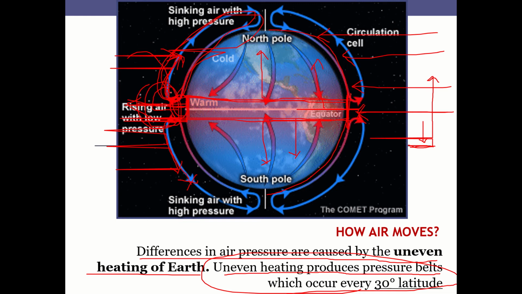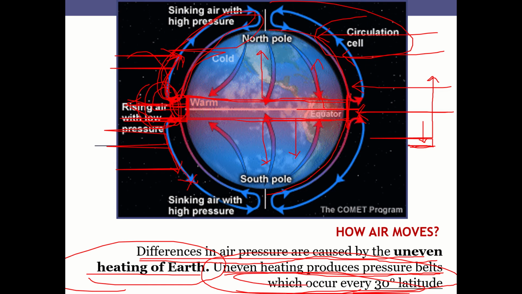This is actually called one cell, but actually there are three such circulations within the northern hemisphere and the southern hemisphere. So I will show it as we progress. What you should remember now is that differences in air pressure are caused by uneven heating of the earth's surface. Uneven heating produces pressure belts at 30-degree latitude. What is this 30-degree latitude? I'll explain it in a short while.